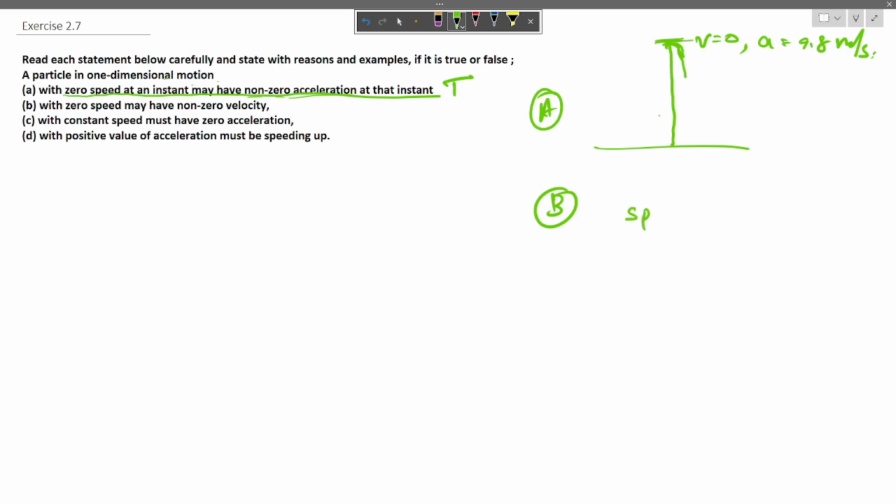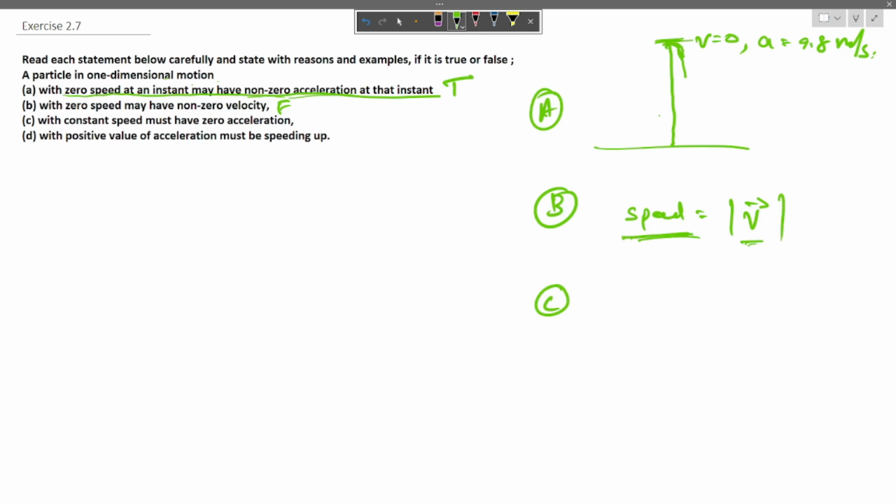Speed is nothing but the magnitude of the velocity vector, and with zero magnitude we can't have velocity either. So this is a false statement. Now in the third question we have, with constant speed must have zero acceleration.